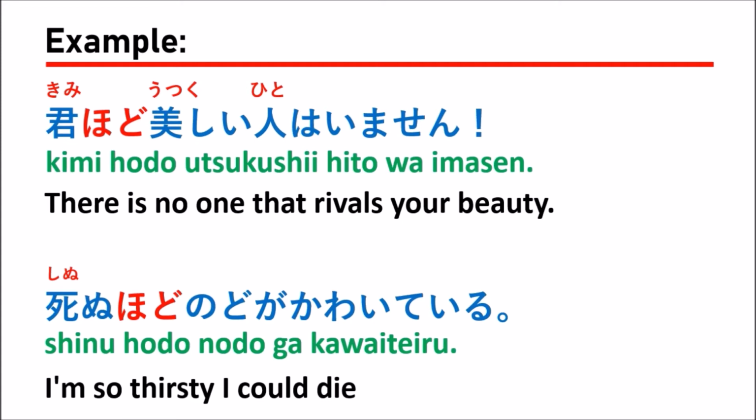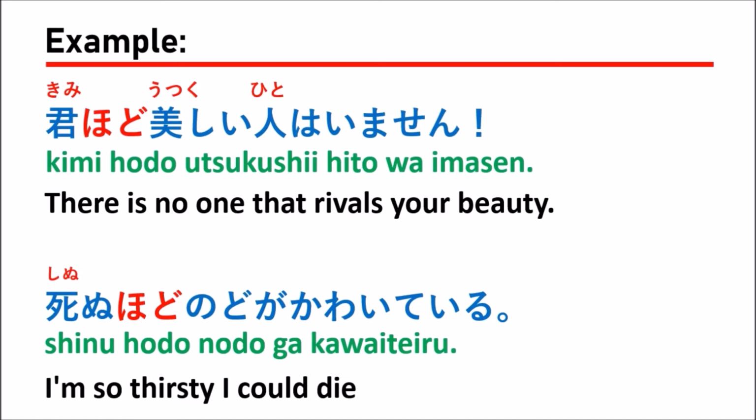For the sentence 死ぬほど喉が渇いている, nodo means throat, your throat. Kawaite iru means you are thirsty. So you are very thirsty, to the level that you could die. Something like this. And for the first sentence, you see that